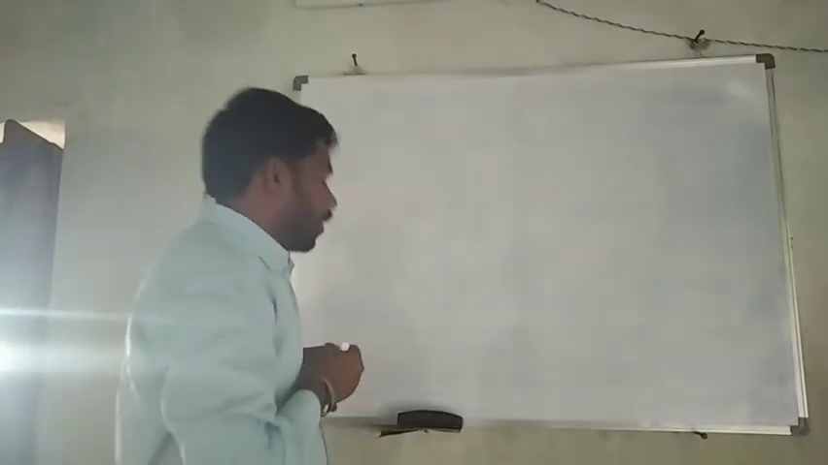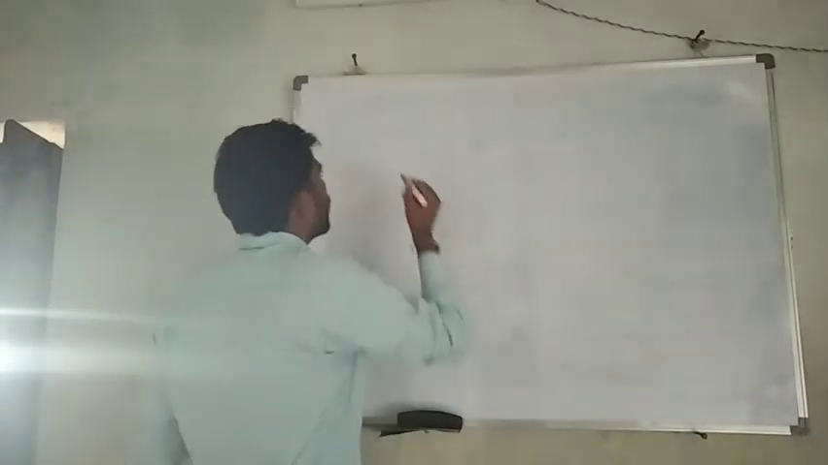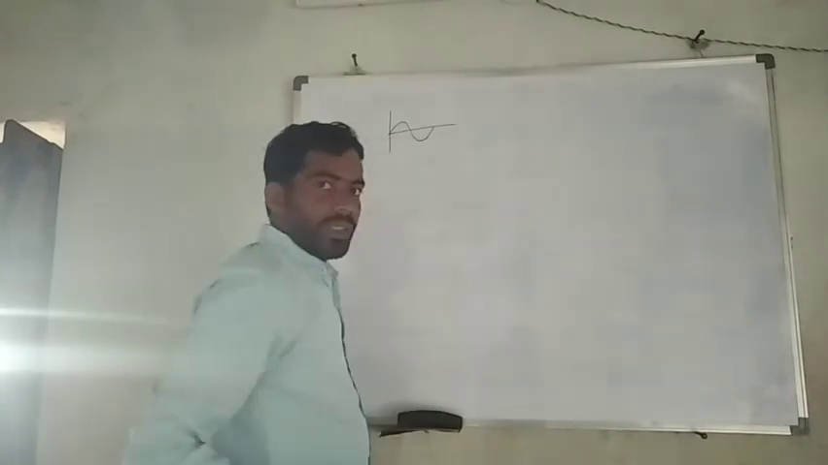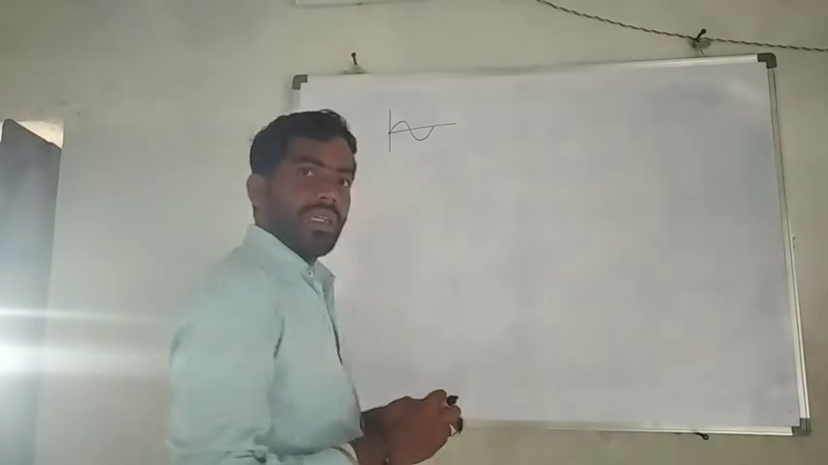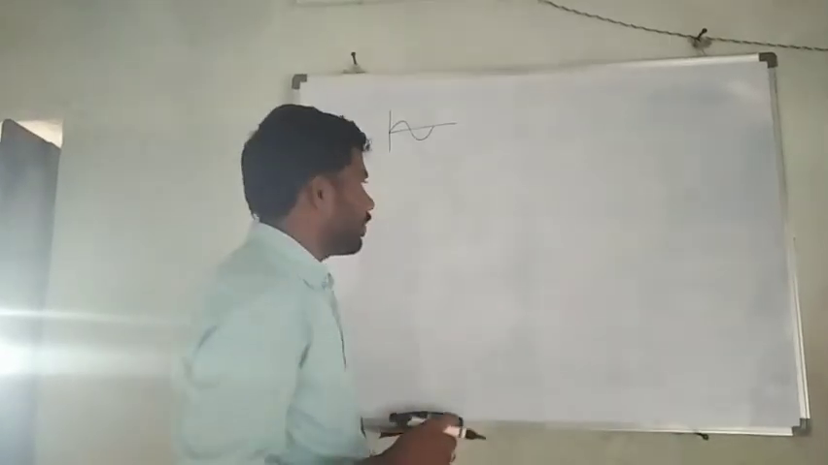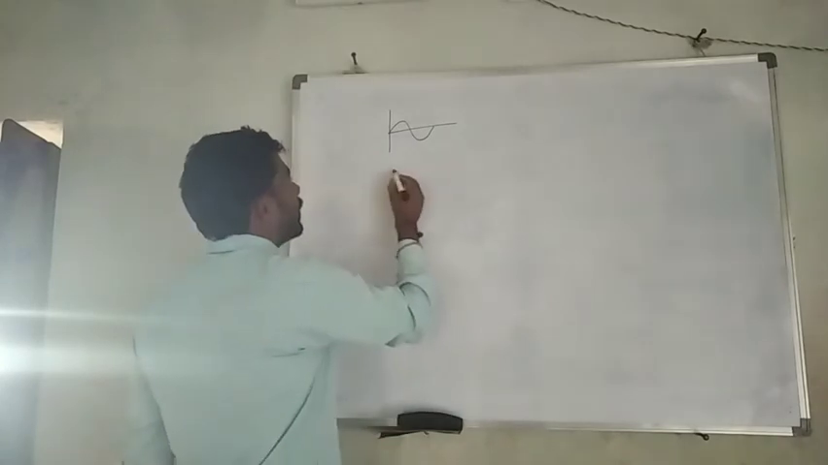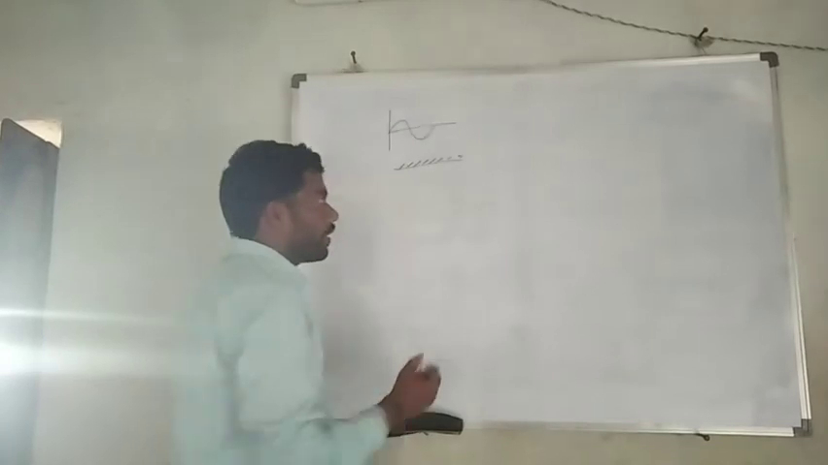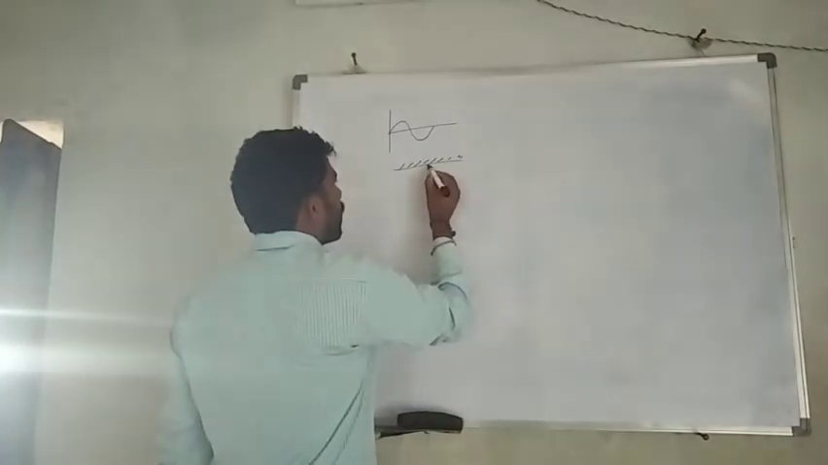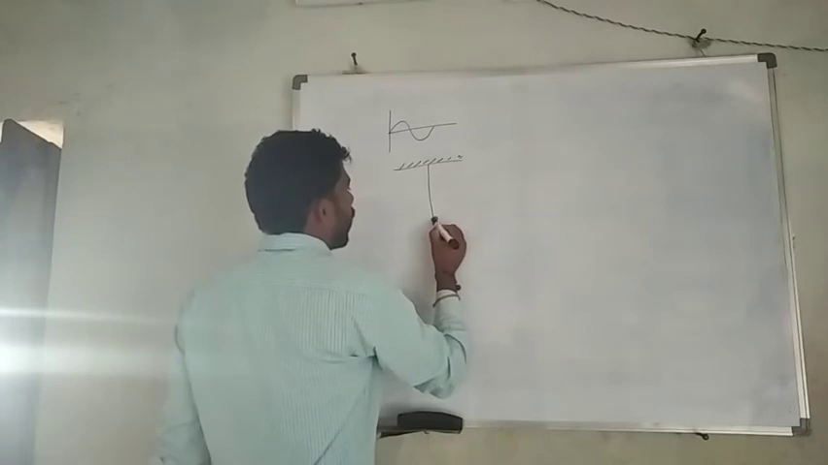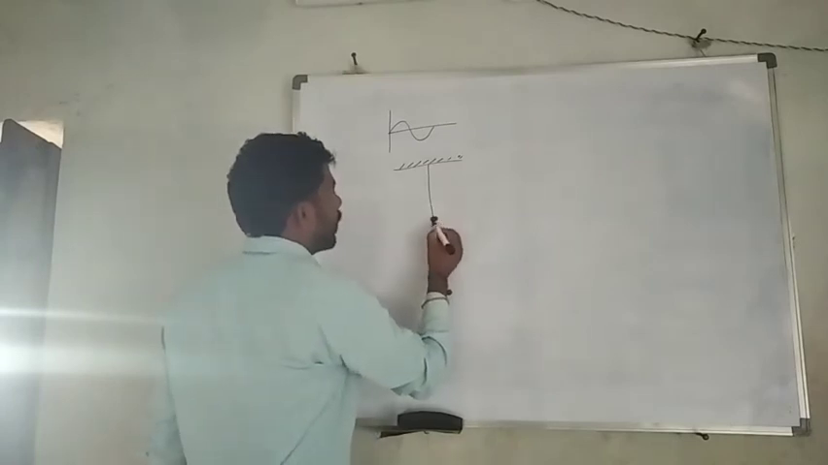How the wave is represented, like this. See, in the first year lesson, oscillation. For example, you take a simple harmonic motion. In this situation, take a small bob. This is a simple pendulum.